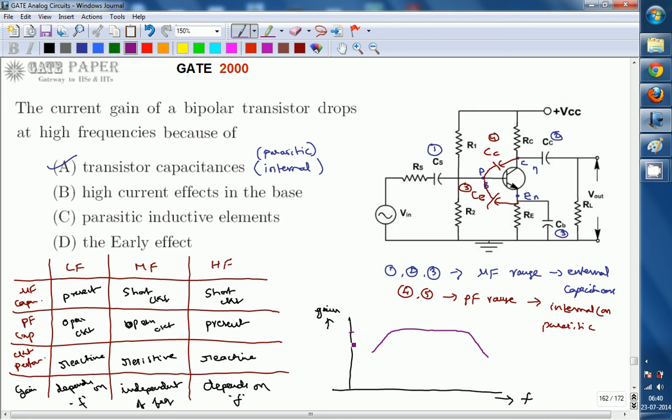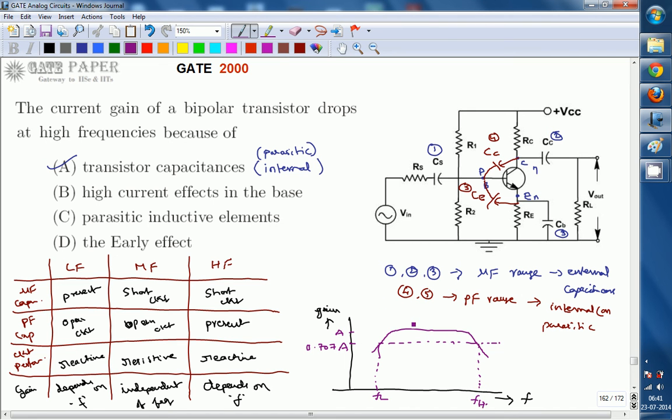This is the maximum gain, and this is 1 by root 2 times the maximum gain, or 3 dB less than the gain in decibels. So we can say it is 0.70 times the gain A. This is going to be treated as FL and this as FH.